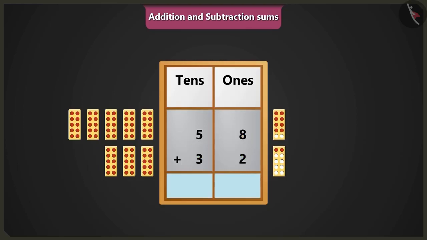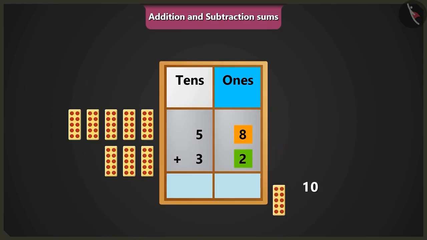Yes, so now if we add the numbers 8 and 2 of the box of ones, then after 8 there will be 9 and 10. There are 0 ones and 1 ten in 10. So we will put 0 in the place of ones and we will carry over 1 in the place of tens.